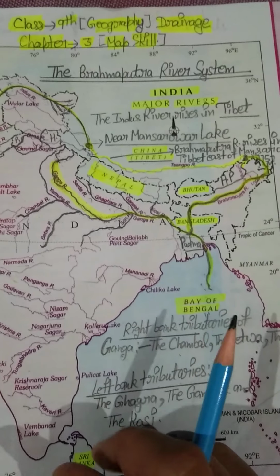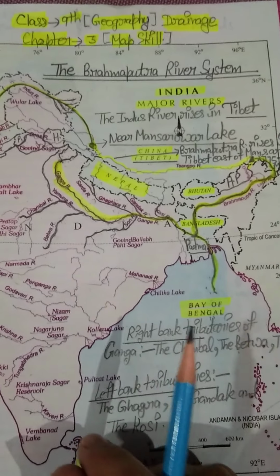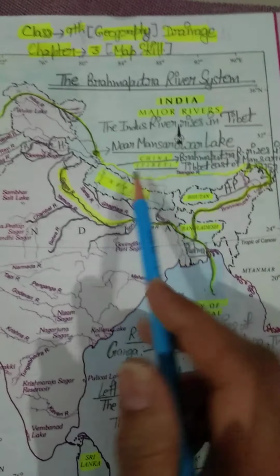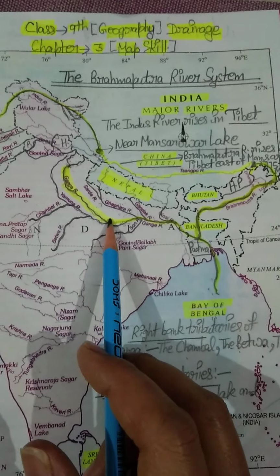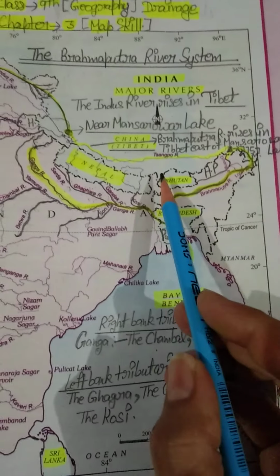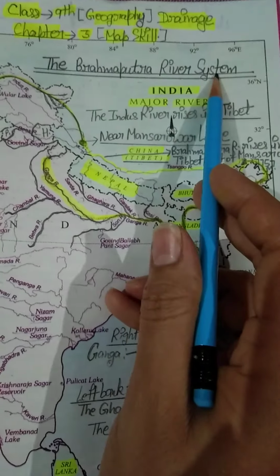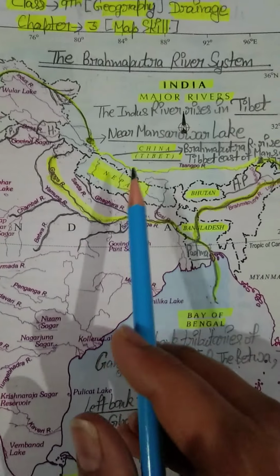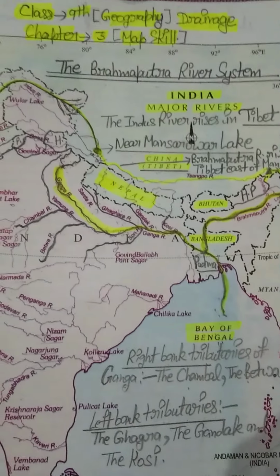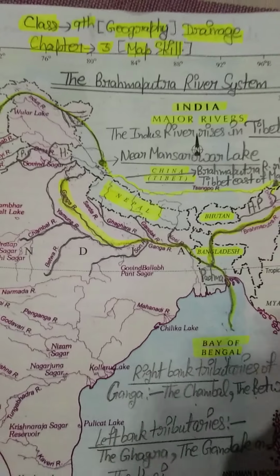In Himalayan rivers, we have three major river systems. Number one, the Indus river system we have discussed, yesterday we discussed our Ganga river system, and today in this video we are going to discuss our Brahmaputra river system. So students, let me start. In the beginning we will talk about the origin point of Brahmaputra river, that from where it rises.